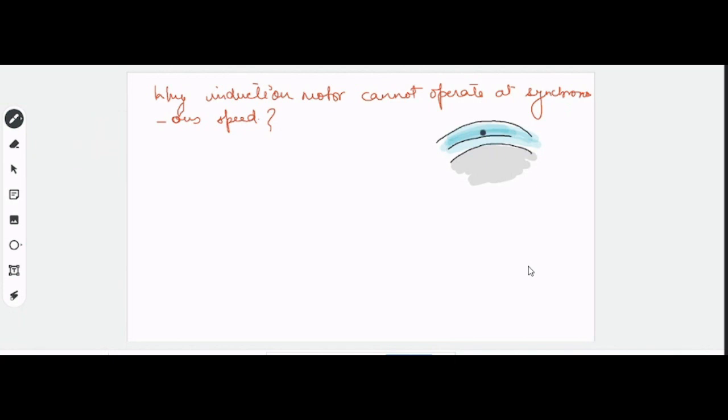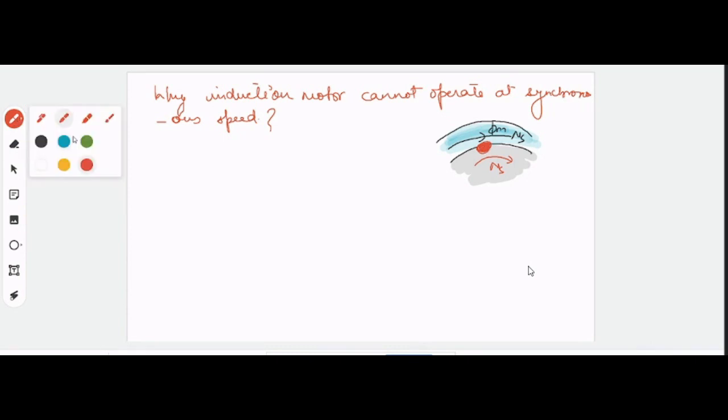Yes sir. It rotates in the air gap with synchronous speed, but the conductors which are placed over the rotor, if they also start rotating at synchronous speed, then what will happen? They both will appear stationary to each other, and the flux cutting action will not happen with these conductors, right?